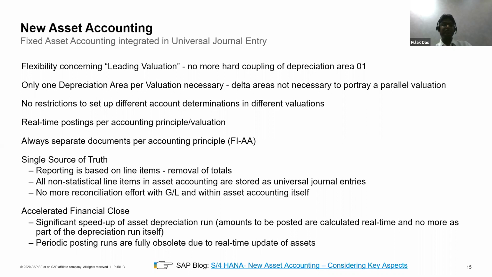So anytime you do a posting, it updates the universal journal table. Previously, you could only post one real-time posting, and there was only one depreciation area which used to post in real time. It all used to be a statistical entry. With the new S/4HANA, what happens? You can go and define your depreciation areas, and you can post them in real time.